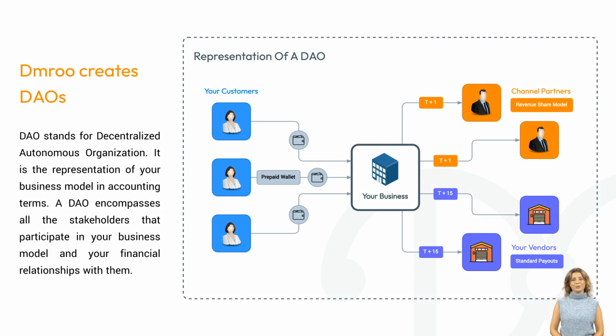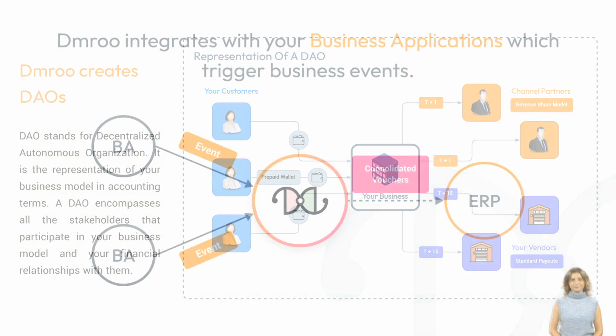Dmroo borrows from the blockchain concept of DAO. DAO stands for Decentralized Autonomous Organization. A DAO is essentially the representation of your business model in accounting terms. It encompasses all the stakeholders that participate in your business model, like your customers, vendors, and partners, and your financial relationships with all of them.